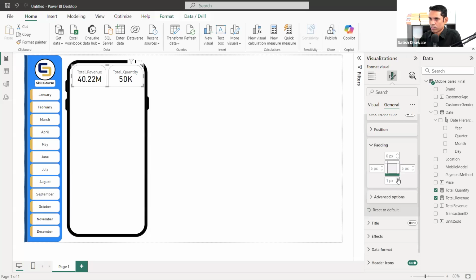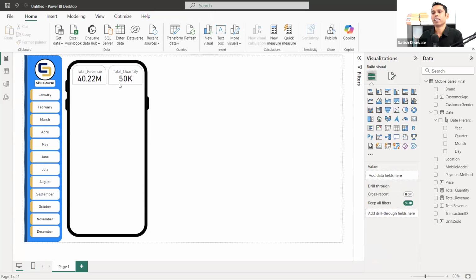Now increase this one. We should get those particular numbers at the top. Now, okay. It looks fine. I think it looks fine. Should we go for the minus one? No, it's not going to minus, only plus values. This is the formatting that you can make.